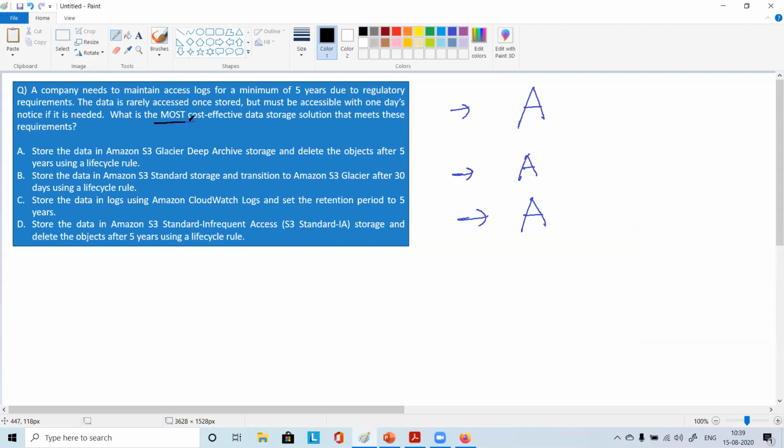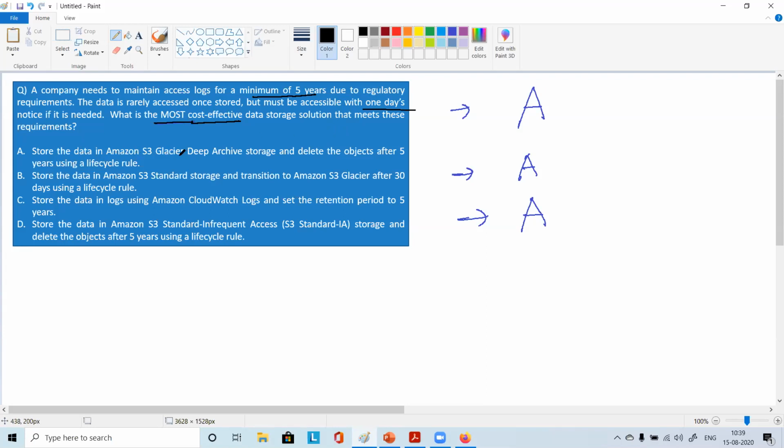So the most cost effective data storage solution that meets these requirements. One most important thing is most cost effective. Then they are talking about a minimum of 5 years, and then they are talking about 1 day notice. So that is also giving some idea, right?